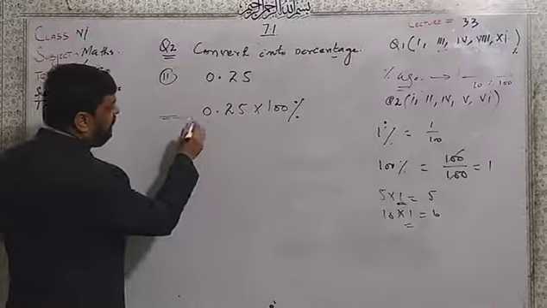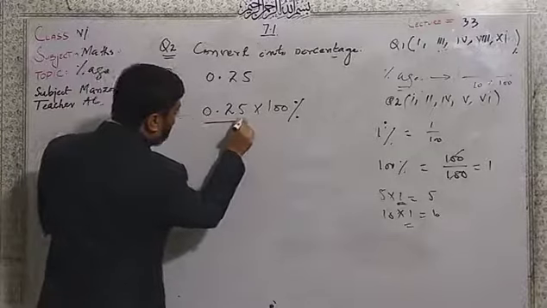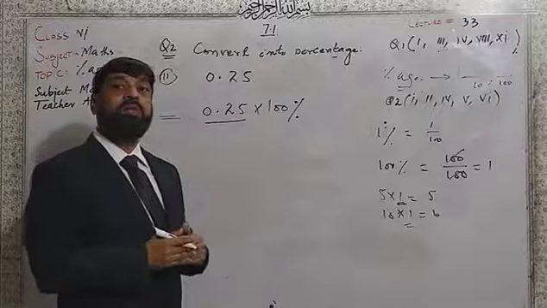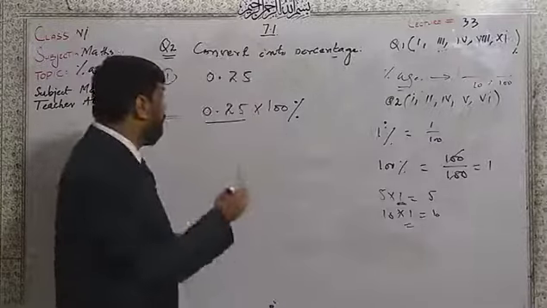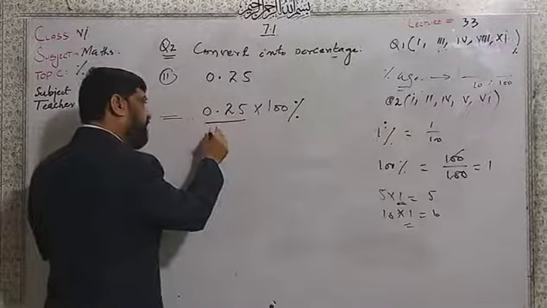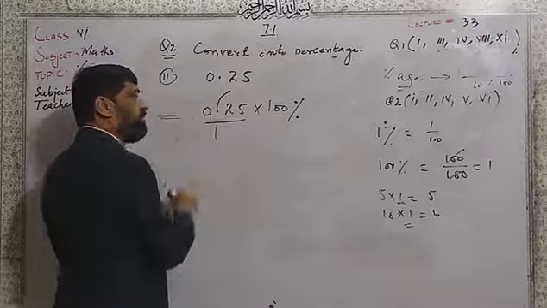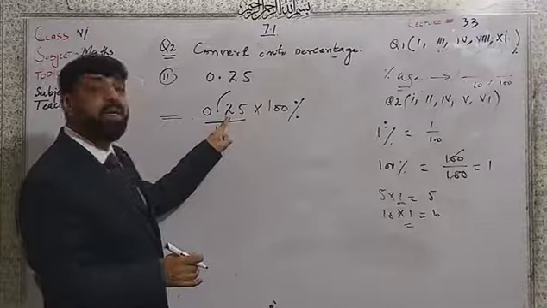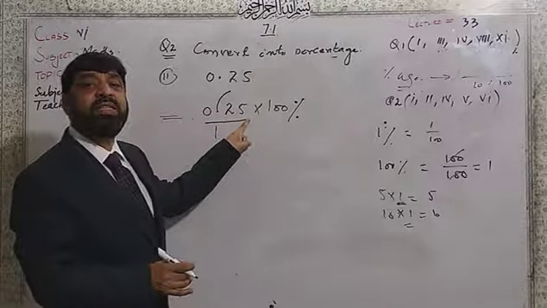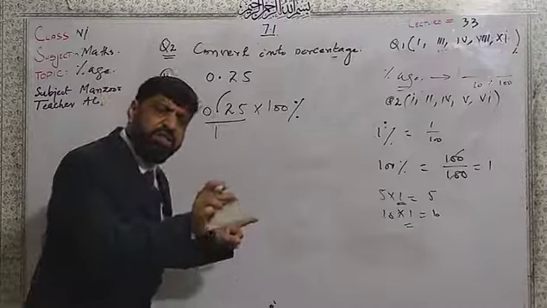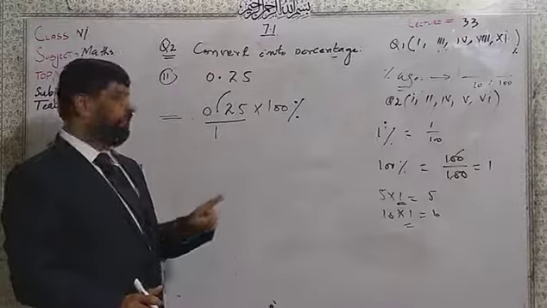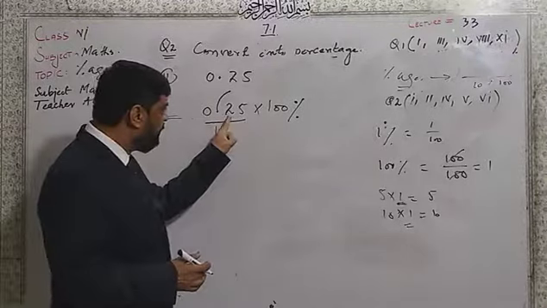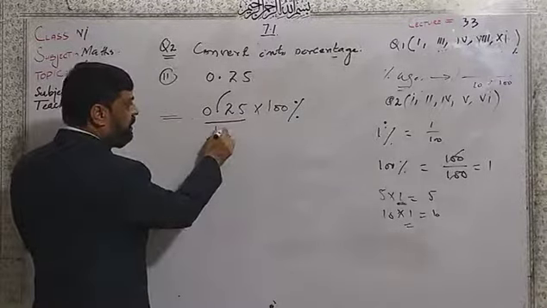So here, one thing more, I wrote a line in the previous classes on how to remove the decimal point. Remove the decimal, write here 1. After the decimal point, the number of digits, the same number of zeros we will write in the denominator. How many digits are there? 1 and 2, two digits.